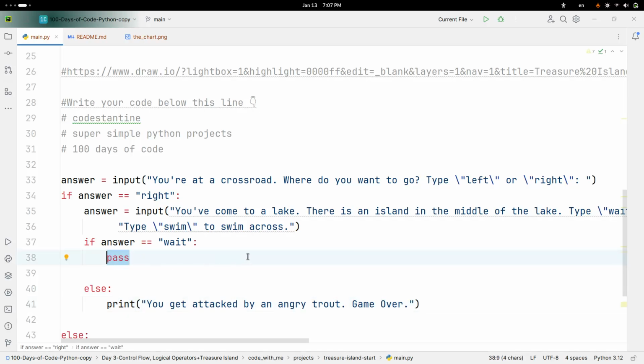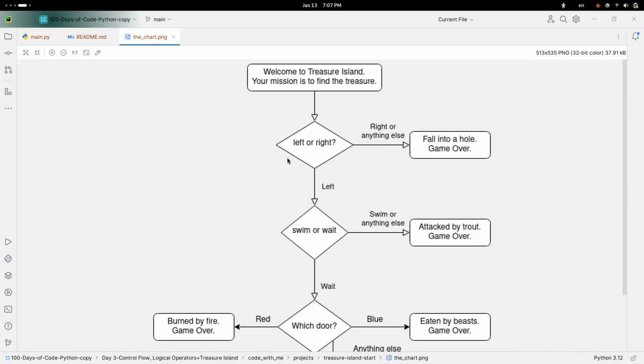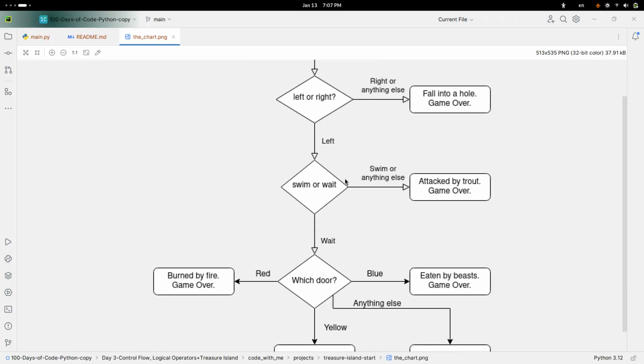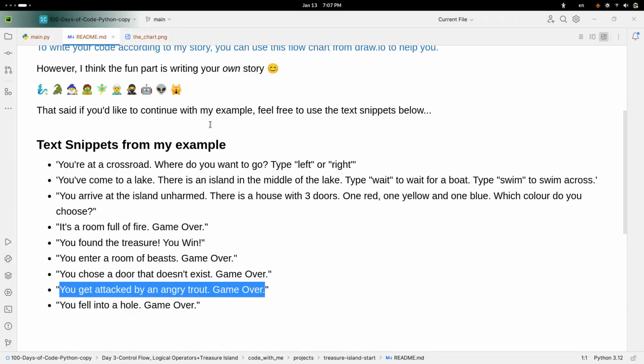And now I guess we're just going to need another answer from them. Answer equals input and something. So they wait. I guess this is when a boat comes to save them or something, gives them a free ride for some reason.